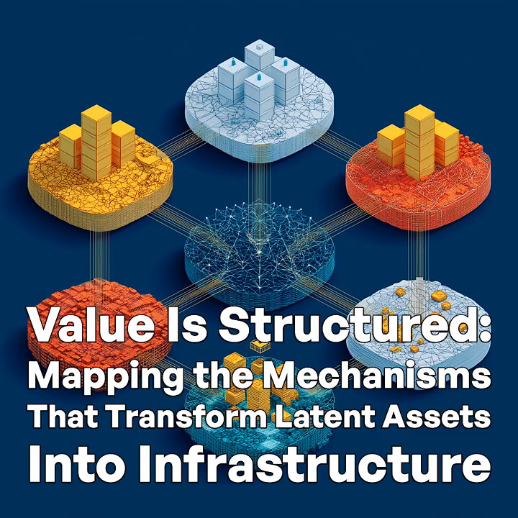Systems that transform latent value into active coordination layers tend to endure, compound, and reshape markets. But in this exposition, we take a broader lens, not just to highlight which infrastructures are foundational, but to map how value becomes structured in the first place. Section 1. Forms of latent value. Before value is structured, it exists in a dormant or underutilized state. Here are 4 key forms.